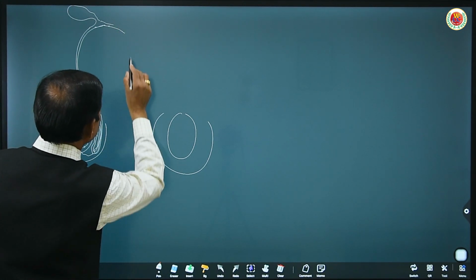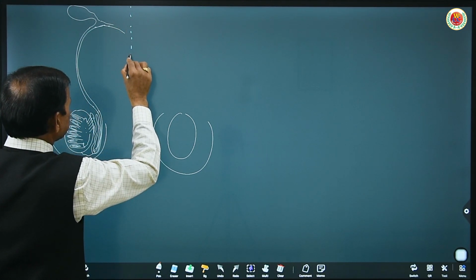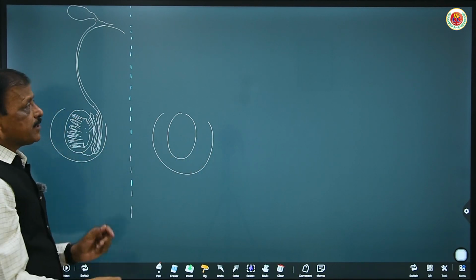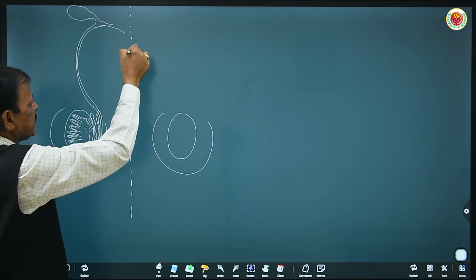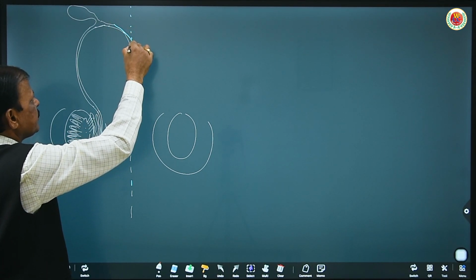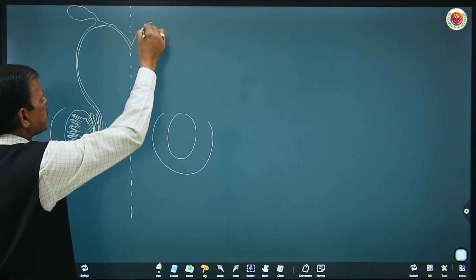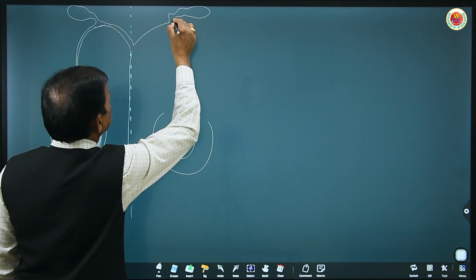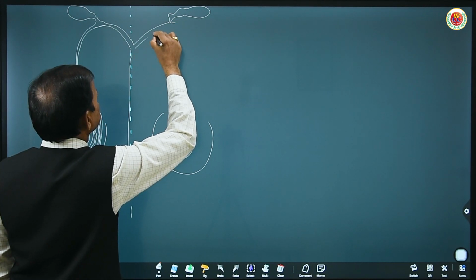Further, this diagram should be a freehand diagram, so both sides should be equal. Therefore, I have just done this one. Here, this continues. Now from this side also, in the same way, it receives secretion from the seminal vesicle.